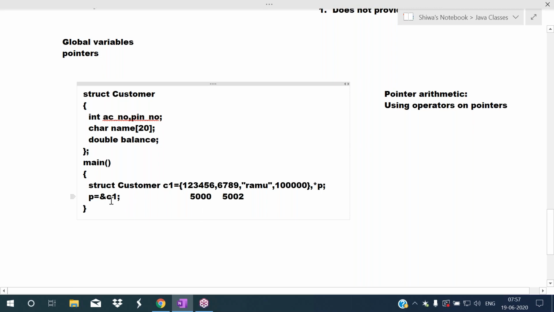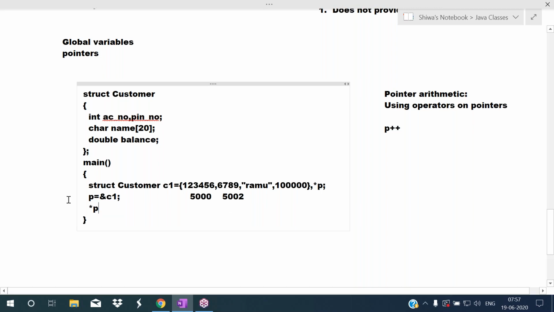So when we use pointer p, that accesses this one. Now I'm writing p plus plus. Now p is accessing which one? The account number. See here, observe. So here p is accessing the account number. If you print the pointer p value, that prints the account number.